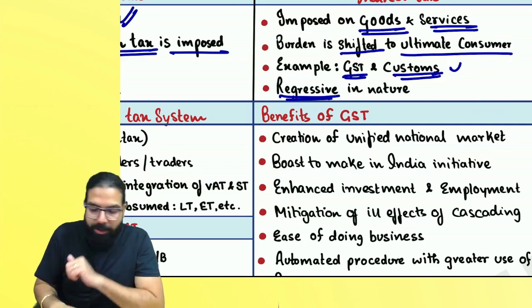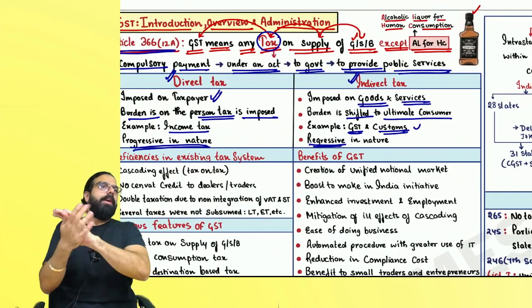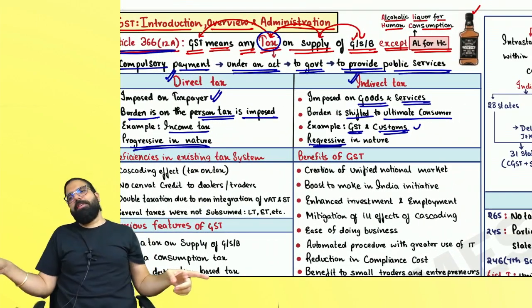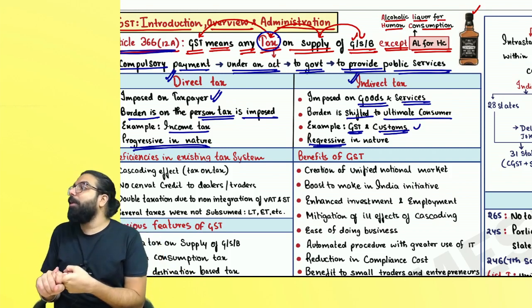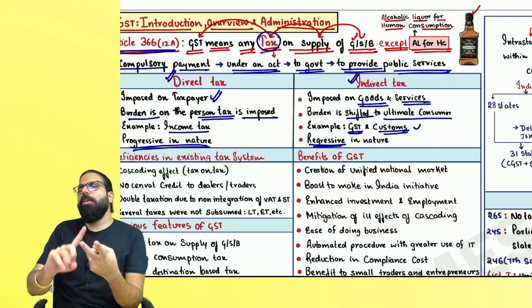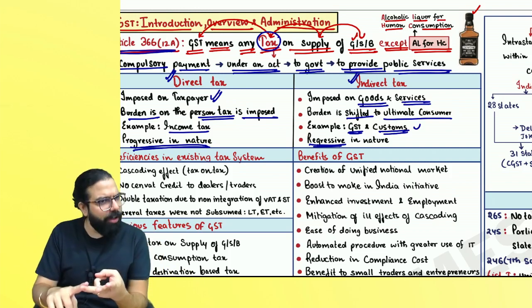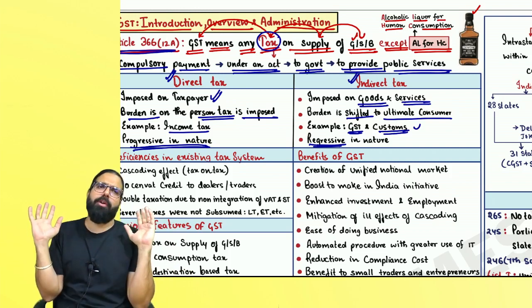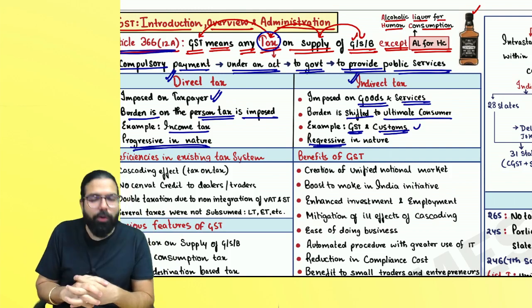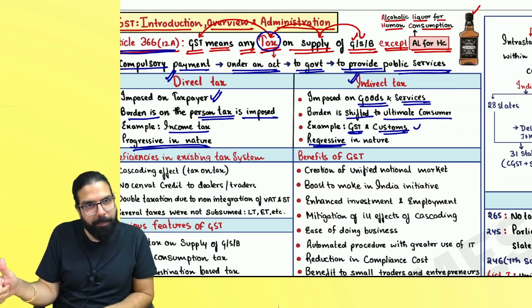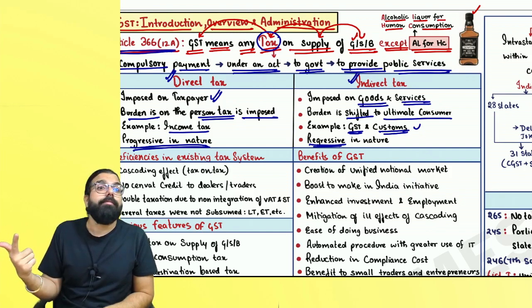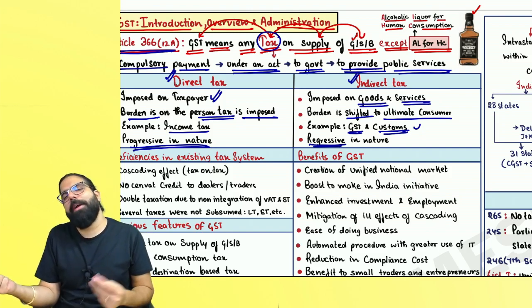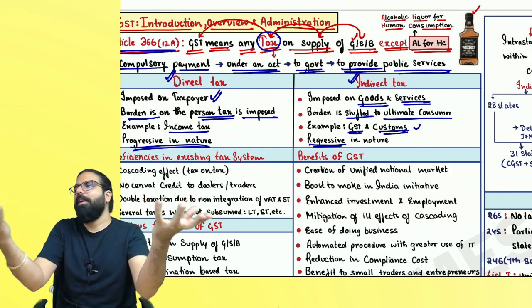Are we clear, everyone? Can you tell me what I told you till now? I told you about the definition of GST. Article 366, clause 12A. GST means any tax on supply of goods, services, or both except alcoholic liquor for human consumption. Then I told you tax means what? Tax means a compulsory payment which you make under an act, provided to the government so that the government can give you various public services.